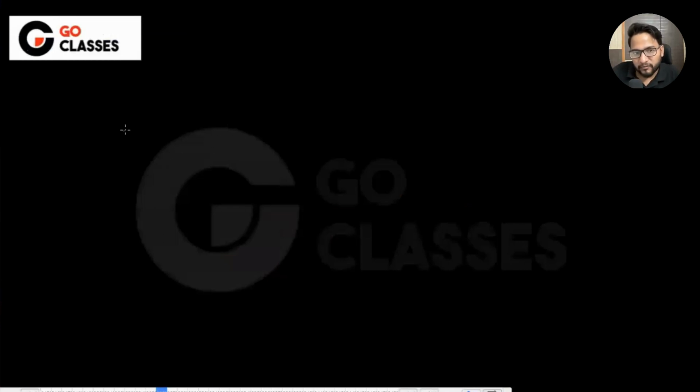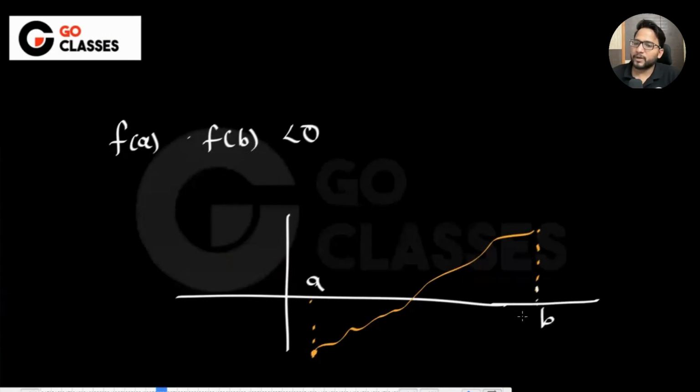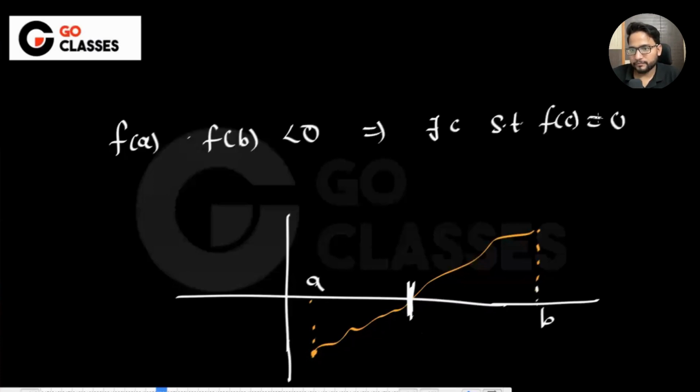We will say that if f(a) times f(b) is less than 0, which means that f(a) and f(b) have opposite signs, either f(a) negative and f(b) positive, or f(a) positive and f(b) negative, something like this, with a and b marked, then the function must cut the x-axis somewhere. So you can say there exists a c such that f(c) equals 0.